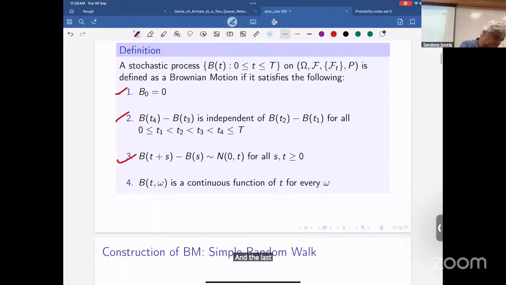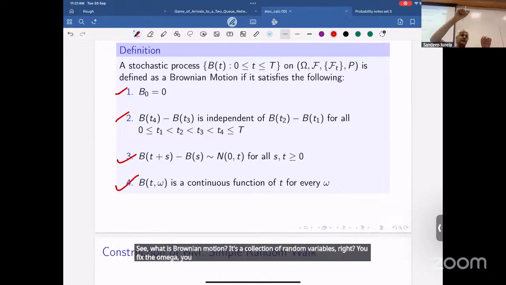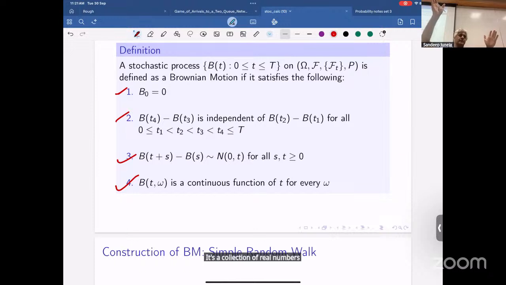And the last property is very important: for every omega, B of t of omega, so now I fixed an outcome omega. What is Brownian motion? It's a collection of random variables, right? You fix an omega, you have a collection of real numbers. That collection of real numbers is a function of time t, and for Brownian motion, it's a continuous function. So the path is going to be continuous.